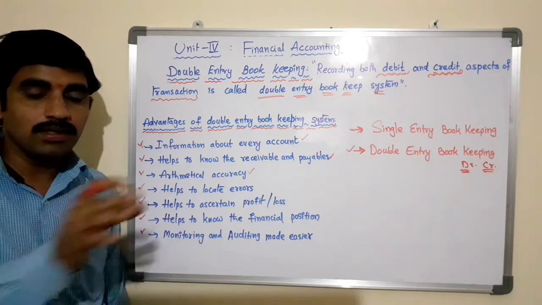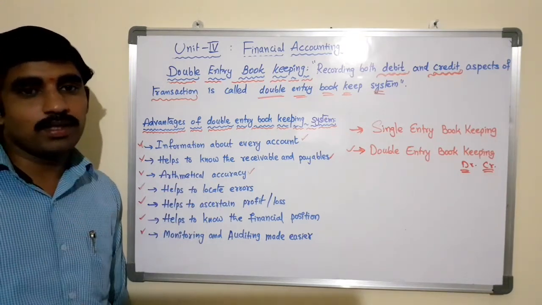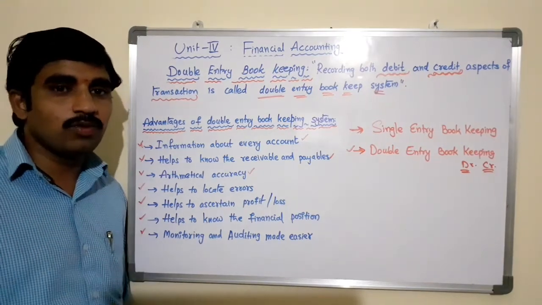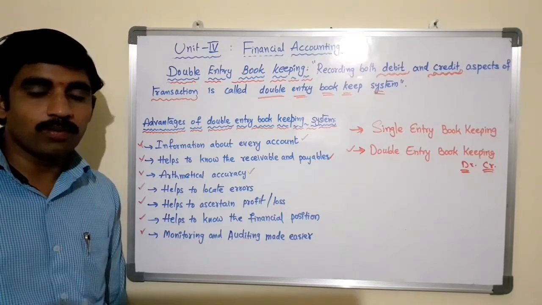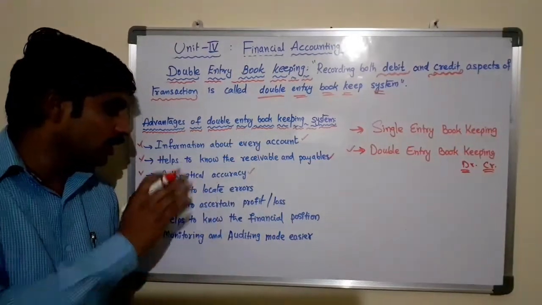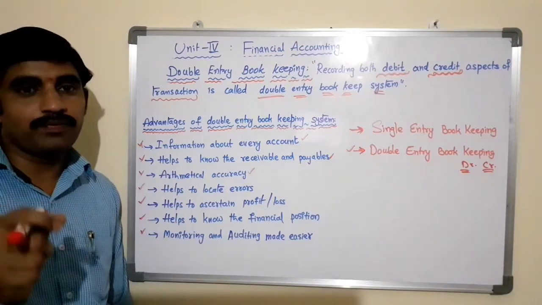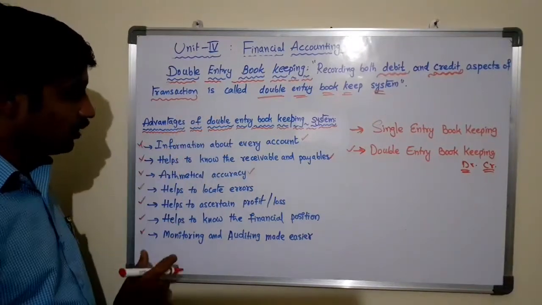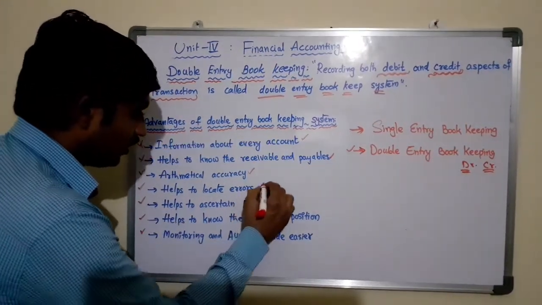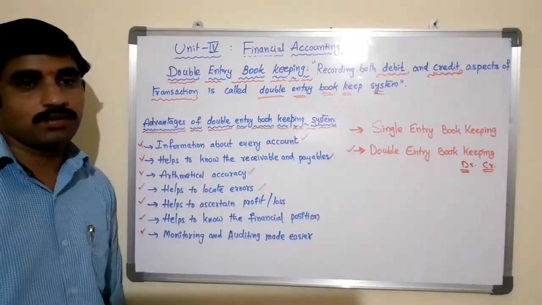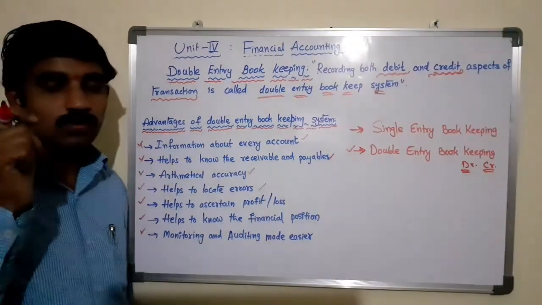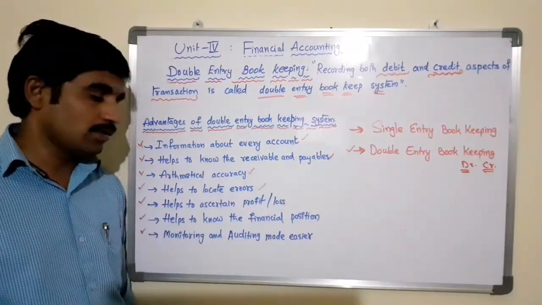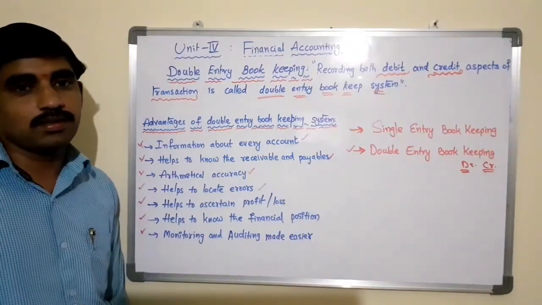If it is not tallying, it means you are not implementing the double entry bookkeeping system in a proper manner. If you are implementing it properly, automatically you will get arithmetical accuracy, meaning perfect accounting information is available in the books of accounts. It also helps to locate the errors that occurred in the books of accounts.